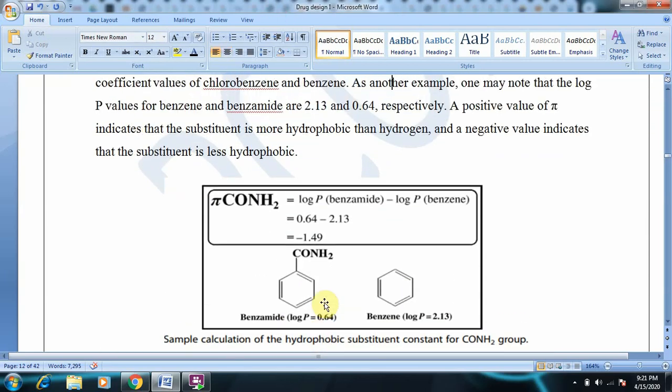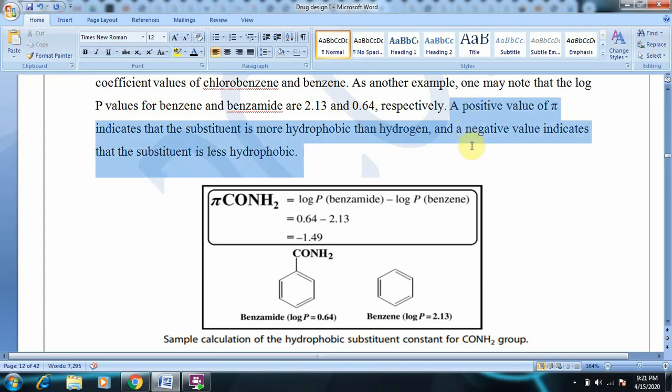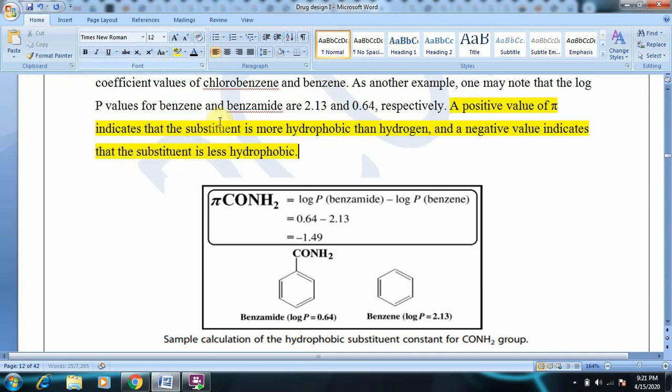So what is the significance of this pi value of a substituent? A positive value of pi indicates that the substituent is more hydrophobic than hydrogen. A positive value of pi means it is likely to be hydrophobic, and a negative value indicates that it is less hydrophobic, meaning it must be more hydrophilic. Less hydrophobic is nothing but more hydrophilic.